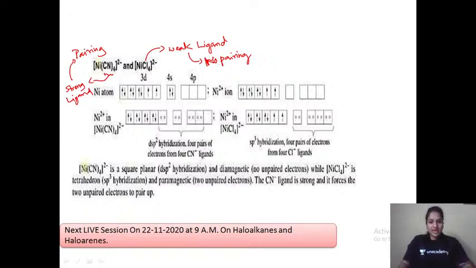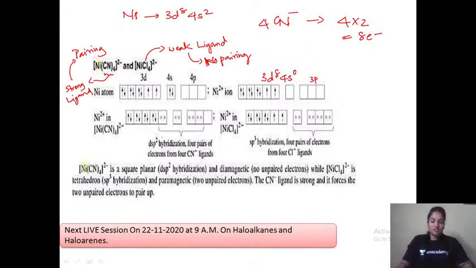Nickel, you know it is 3d8 4s2. Let me just write here: nickel, it is 3d8 4s2. Normal nickel. In both these cases, nickel is in +2 state. So nickel 2+ means it will be 3d8 4s0. When we have a strong ligand, this entire diagram is for a strong ligand. So cyanide, how many cyanides are there? 4 CN minus. So 4 into 2, how many electrons are there? 8 electrons are there from the ligand. So a strong ligand is there.